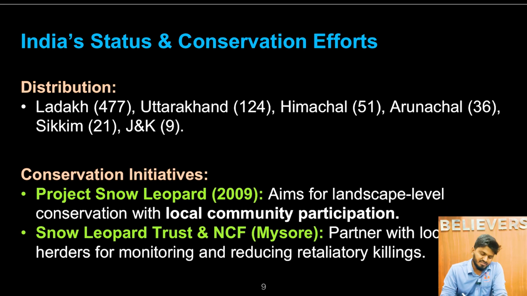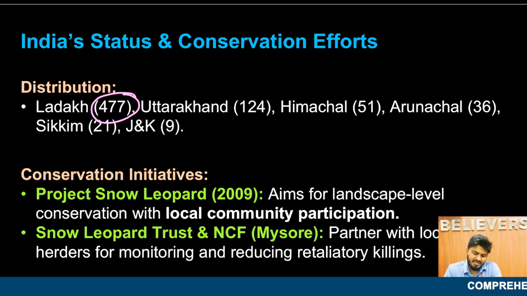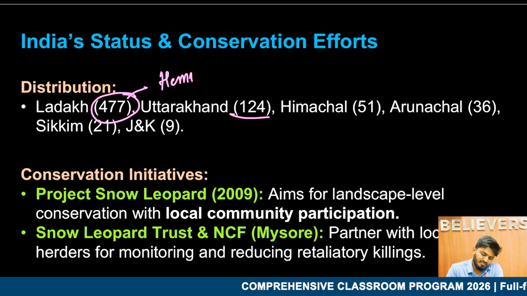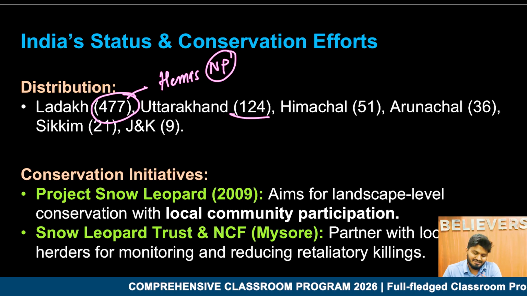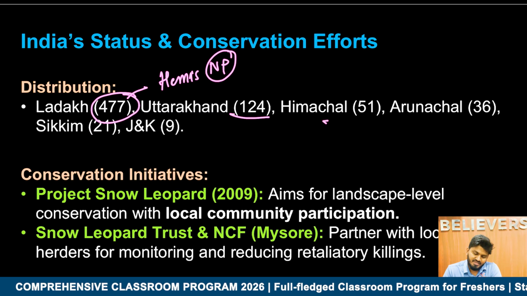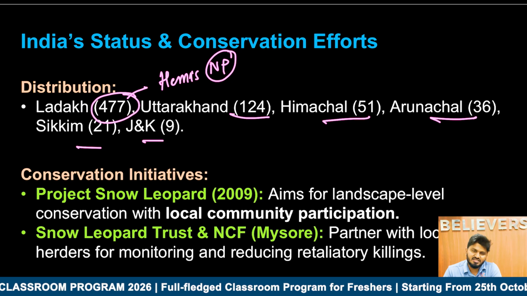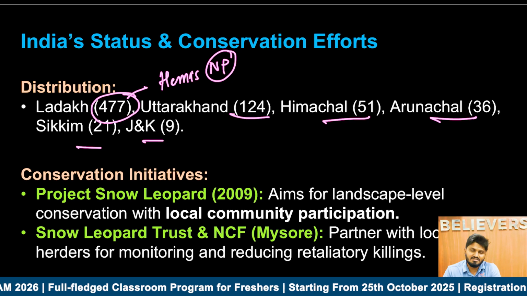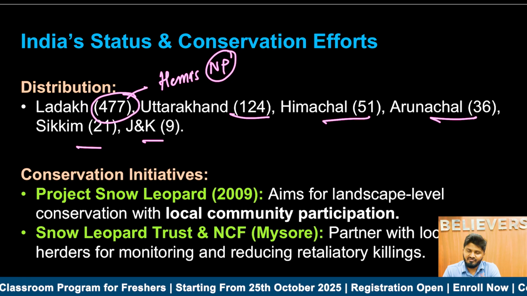One is the distribution. Ladakh houses the most snow leopards, around 477, and Uttarakhand 124. In Ladakh, mainly Hemis National Park houses snow leopards. Uttarakhand, Himachal, Arunachal Pradesh, Sikkim, and Jammu and Kashmir, all these states have a footprint of snow leopard.